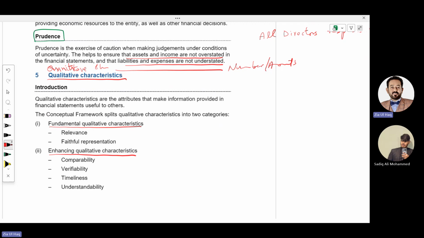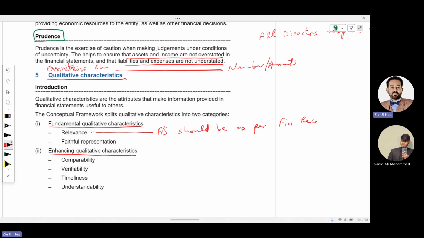What are the fundamental ones? Relevance and faithful representation. Relevance means financial statements should be relevant to the financial records, as per the financial records.